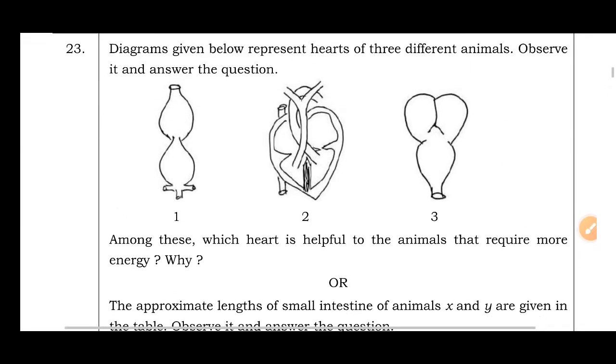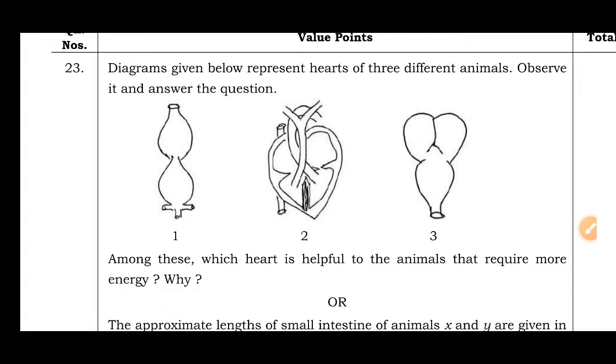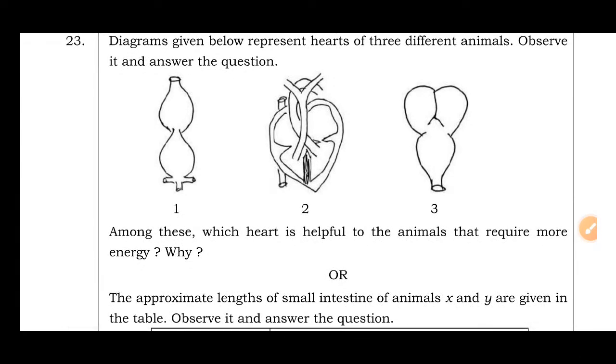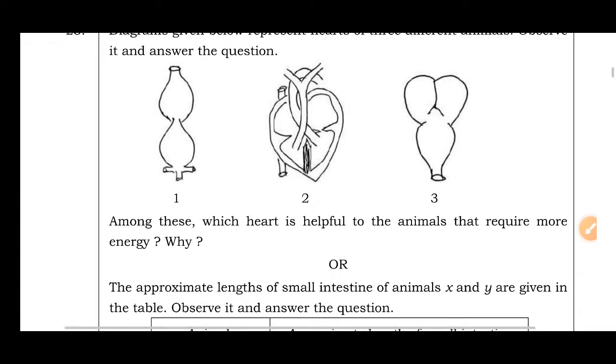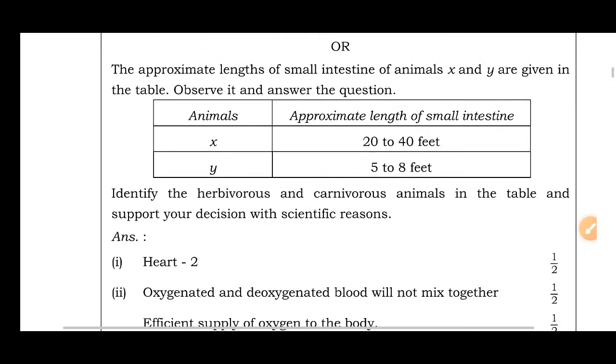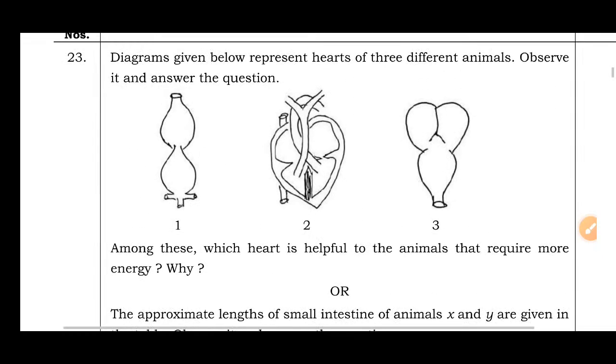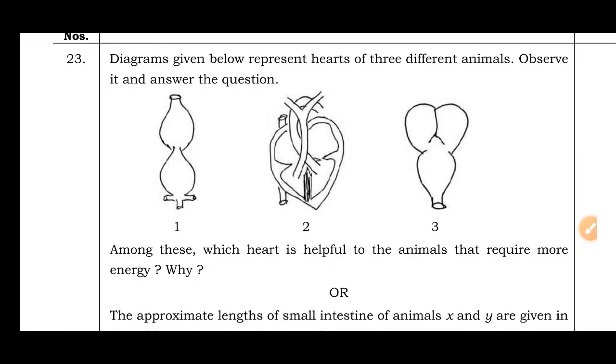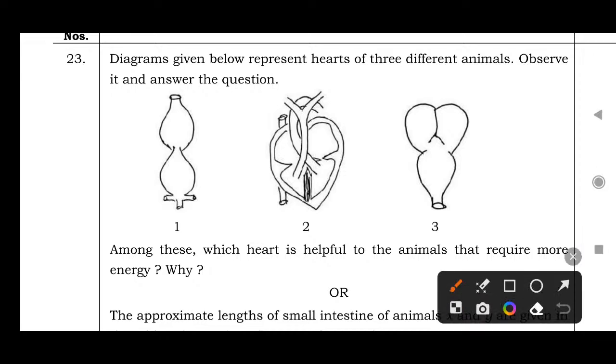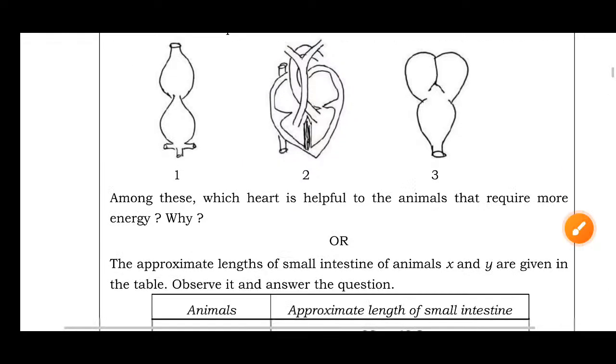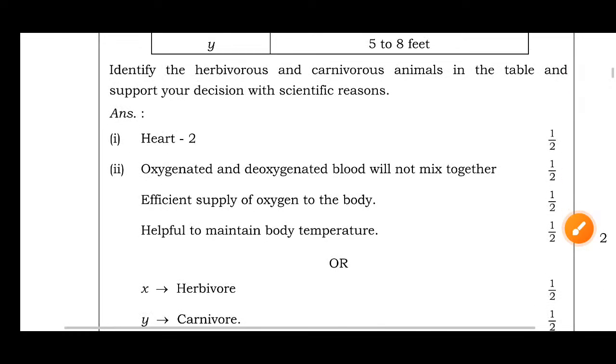Whatever diagrams they have given, first, second and third, the second one is a human heart. Diagrams given below represent hearts of three different animals. Observe them and answer the question. Among these, which heart is helpful to animals that require more energy? Why? It's the human heart. The human heart requires more energy, because activity is more.